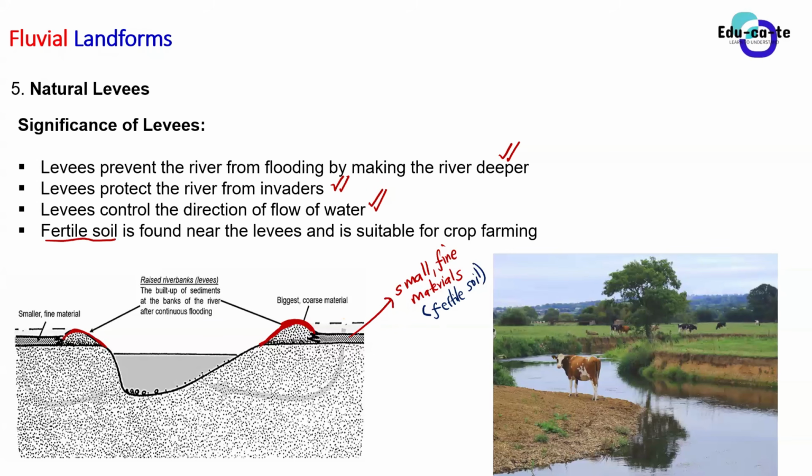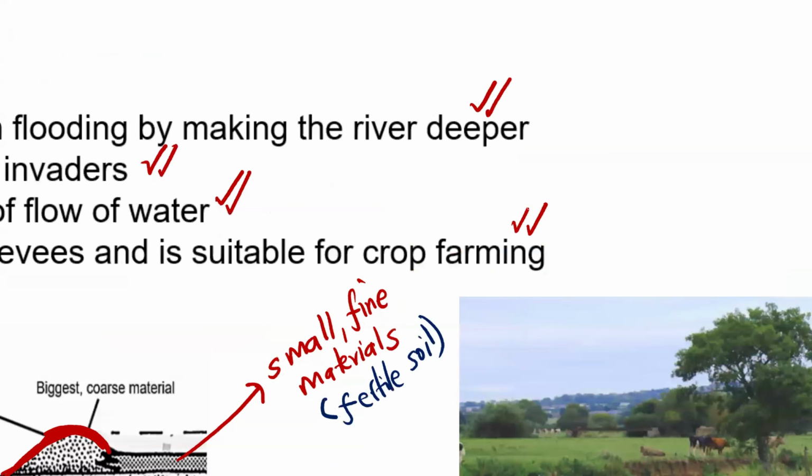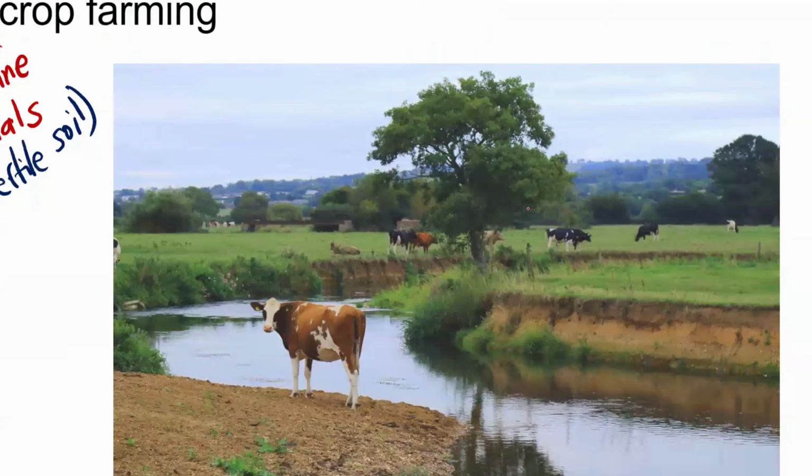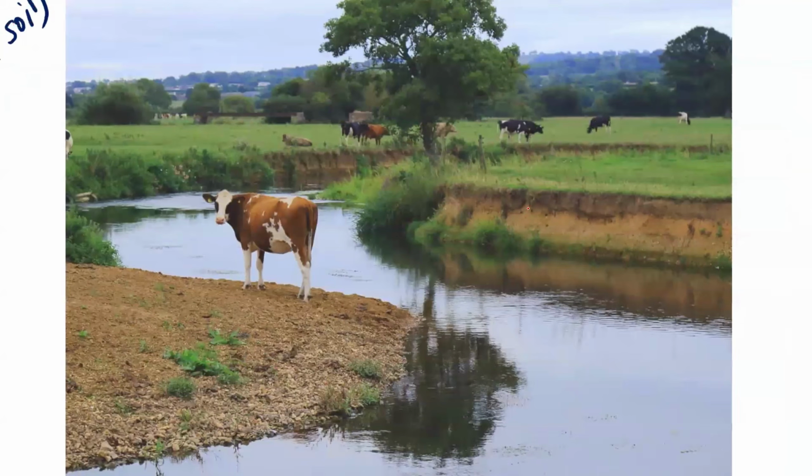Okay. So if the soil is fertile, you can do quite a couple of things, especially crop farming. Crop farming can work as well, because of these levees, you already know that we're going to have fertile soil. Look at this example. You can see, guys, that this is someone's farm next to a river, right? So you can see that these are your levees. These are raised river banks.